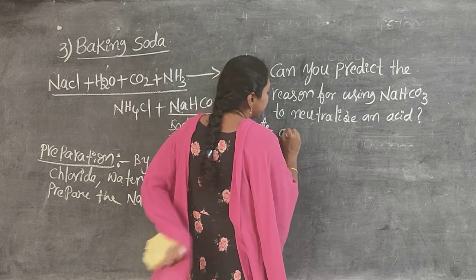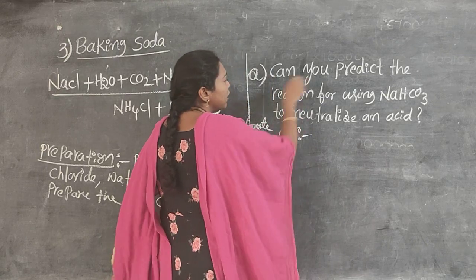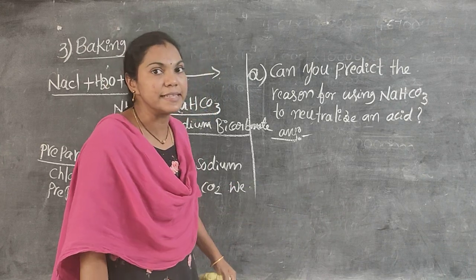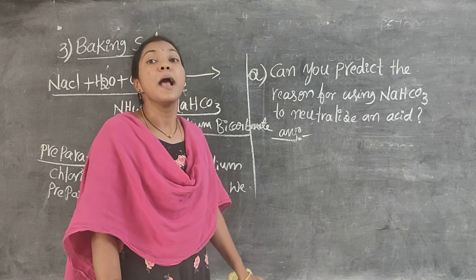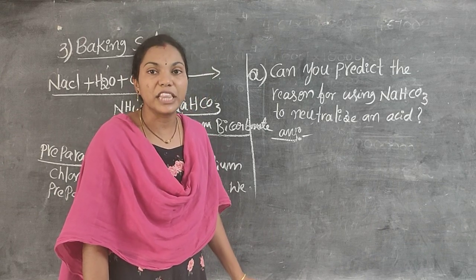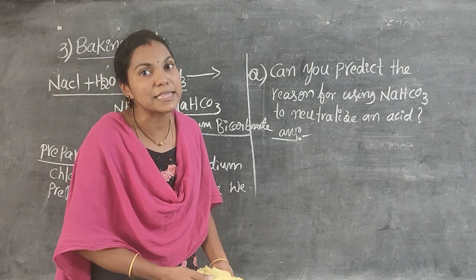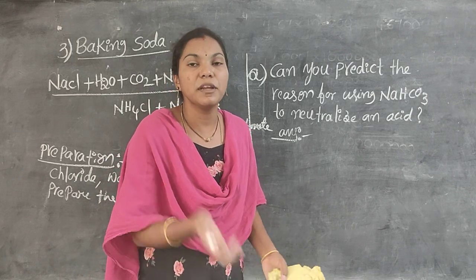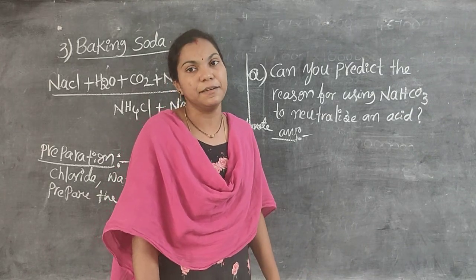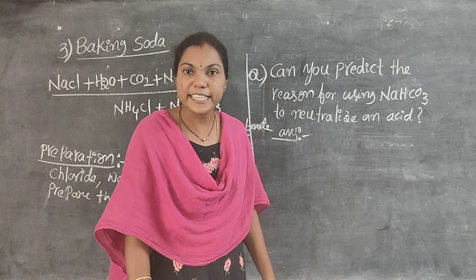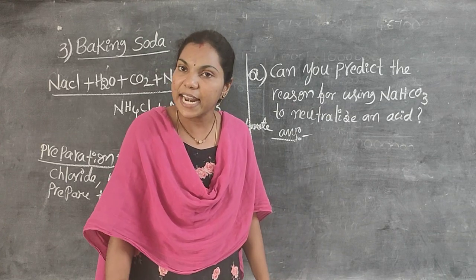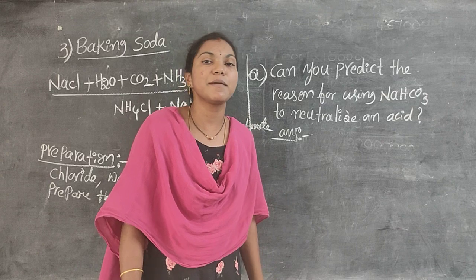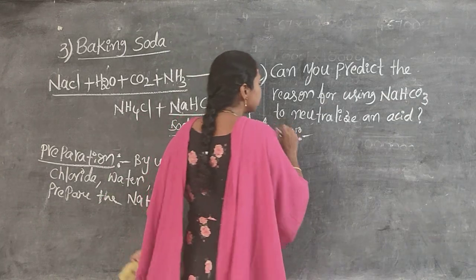So what is the main answer here? The reason for using sodium bicarbonate to neutralize an acid is that baking soda acts as a mild non-corrosive base without harm to us. That's why it is a basic compound which can neutralize the methanoic acid, the extra or excess acid. Do you understand? Baking soda is a mild non-corrosive base and also neutralizes the excess amount of acid.